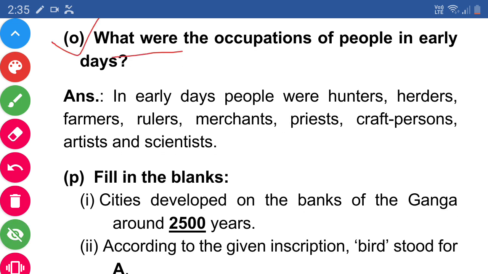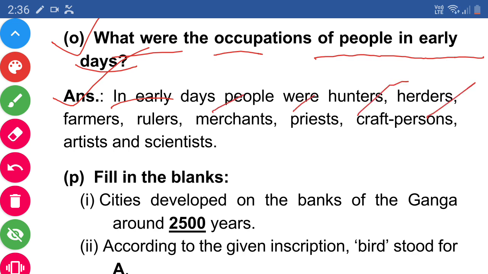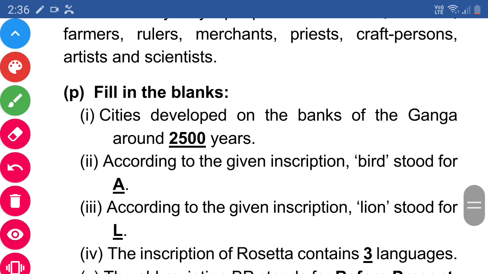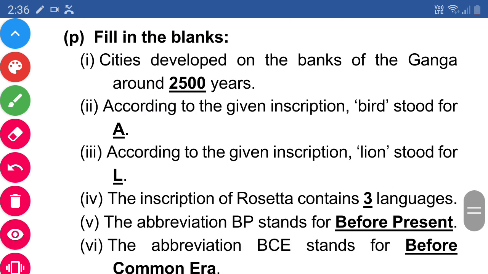O. What were the occupations of people in early days? Answer. In early days, people were hunters, herders, farmers, rulers, merchants, priests, craftspersons, artists, and scientists. P. Fill in the blanks. So we have come to the fill in the blanks. Let's start.